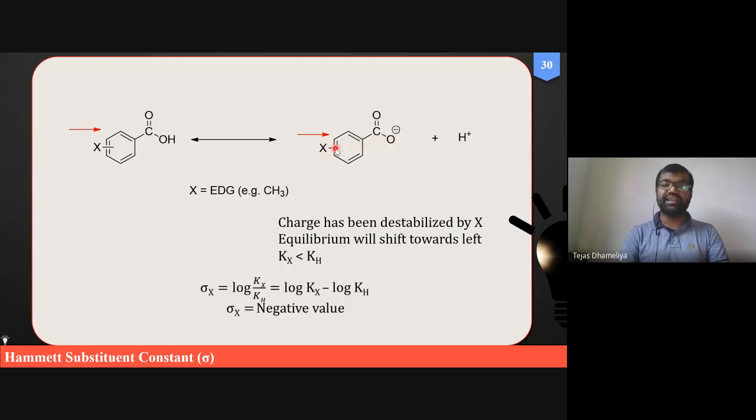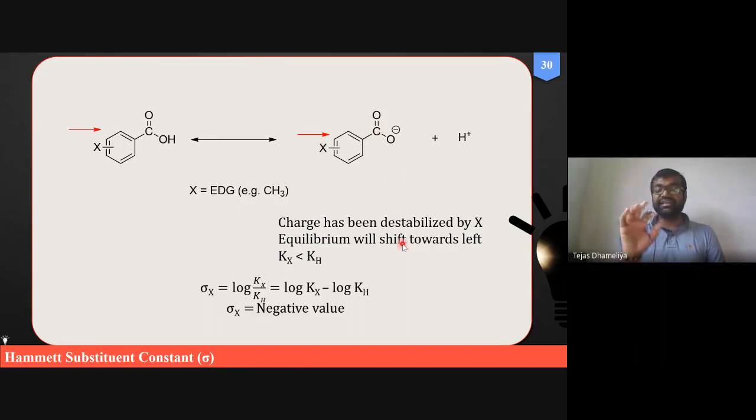So electron donating groups such as methyl will further give electrons to the benzene ring, somehow a kind of hyperconjugation effect, as well as towards the oxygen. So there was already a charge on the oxygen, and instead of reducing the charge, this charge has been increased. Because of this, this conjugate base will undergo destabilization.